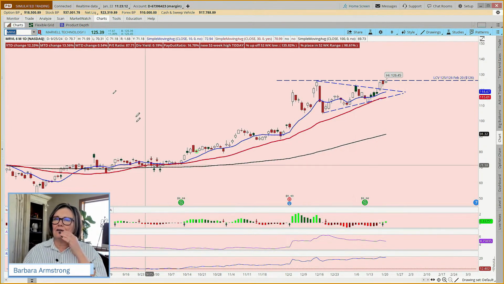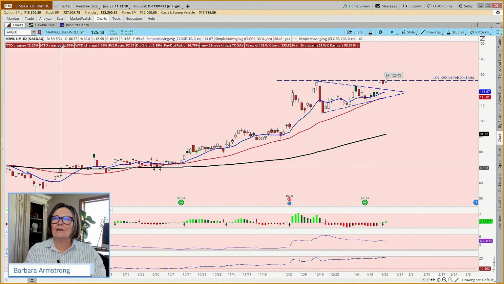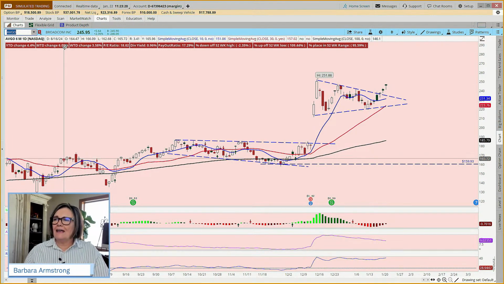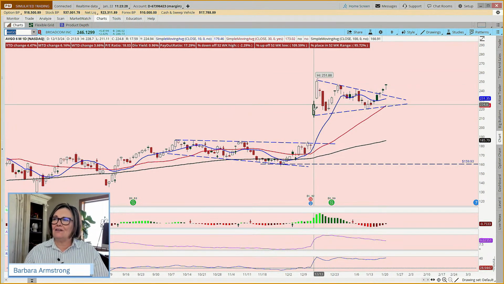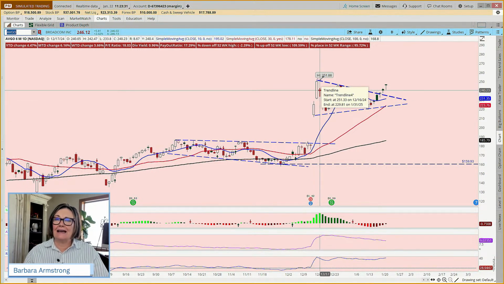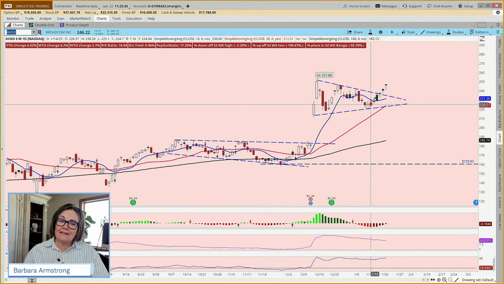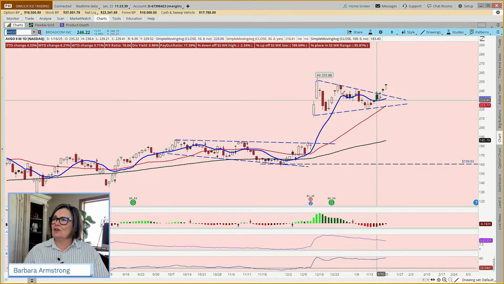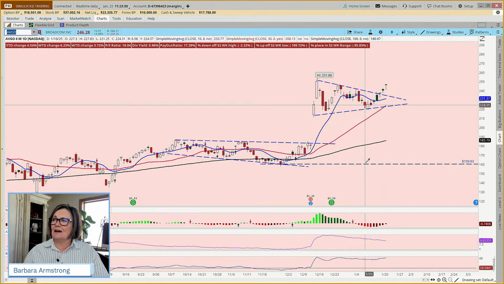Okay. So let's go on to AVGO. With AVGO, we had this dramatic gap up on earnings, and sometimes things gap up and then they start to pull back. AVGO gapped up and then gapped up again, hit a new high of 251, and then, not surprisingly, it kind of consolidated for a couple of weeks. And so what we've seen in the last 2 or 3 trading days is it breaking out to the upside.